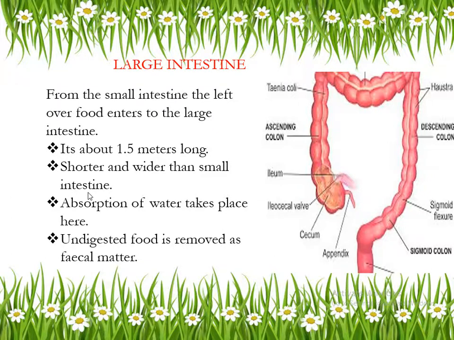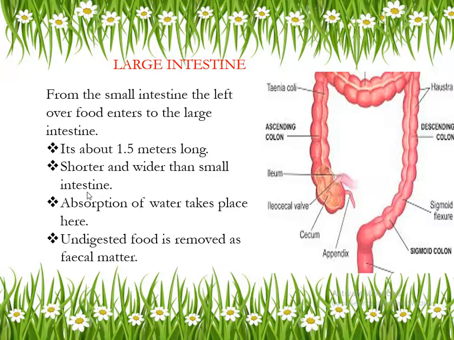You know that the stomach breaks down protein into smaller parts, whereas in the small intestine fat is digested and broken into simple sugars.